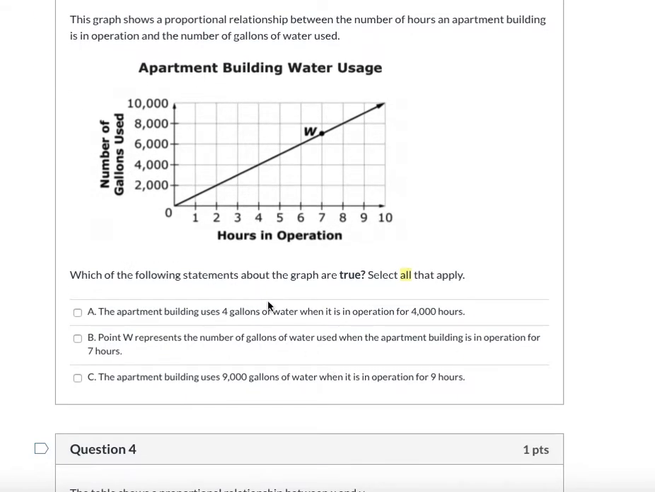Which of the following statements about the graph are true? Select all that apply. So remember, this could be that it's one or more answers. The apartment building uses 4 gallons of water when it's in operation for 40,000 hours. Point W represents the number of gallons of water used when the apartment building is in operation for 7 hours. The apartment building uses 9,000 gallons of water when it's in operation for 9 hours.